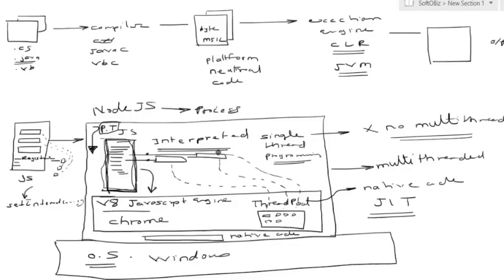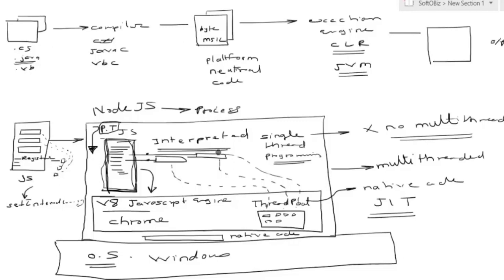Good. So we always say Node is single threaded. No, Node process is multi-threaded with the help of thread pool, but the JavaScript code is single threaded. Sahil, you rectify your sentence. The JavaScript programming language is a single threaded programming language, but the Node process is multi-threaded because it internally maintains a thread pool. Is it okay? That's it.